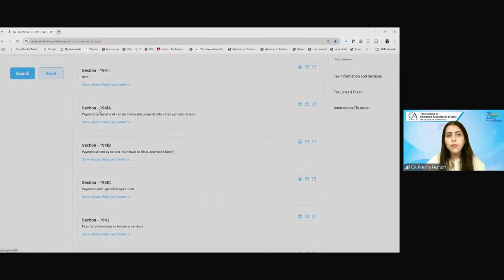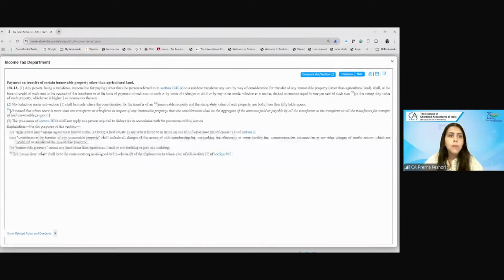Next is 194IA, which is payment on transfer of immovable property other than agricultural land. Rural agricultural land is anyway not treated as a capital asset, so this is for other than agricultural land.